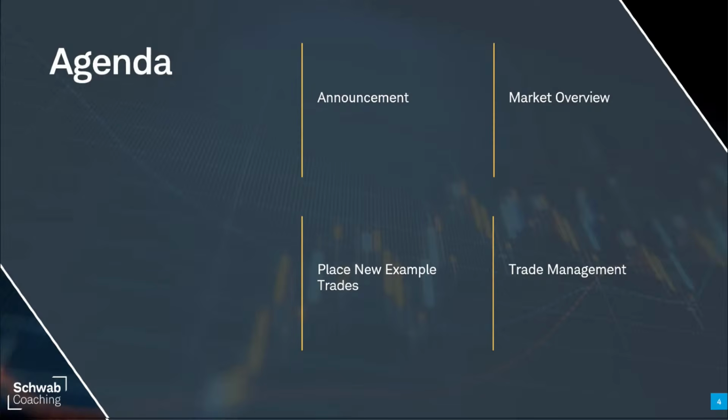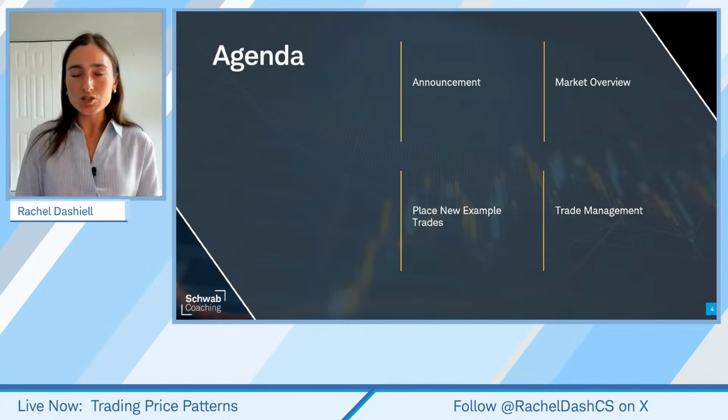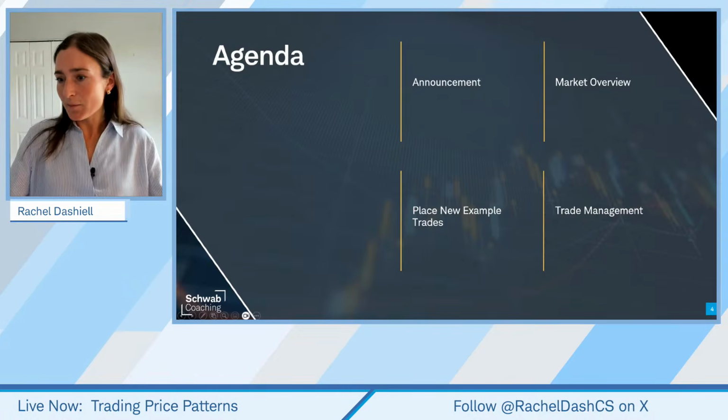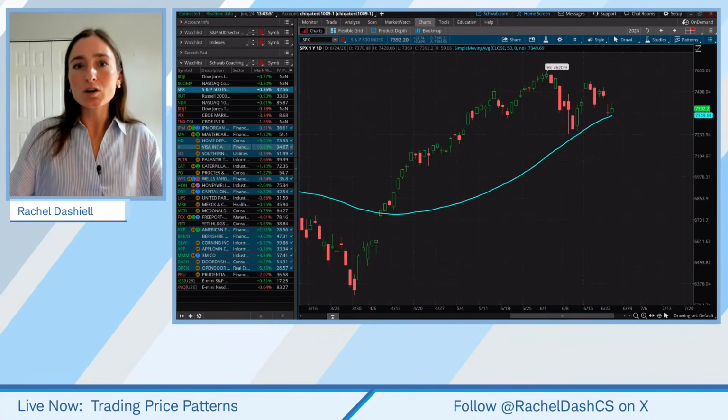Now, we are going to start with our market overview like we always do in this class. We're going to walk through our trade management of our past trades and maybe talk about some new trades to place because I think we see some holds and technical setups in some of those. We're going to look at price patterns, some of those indicators that we talked about, and place new example trades. And then we're going to really finish out our session with looking at that watch list of patterns just like we always do. So we're going to move into Thinkorswim at this point and hit our market update.